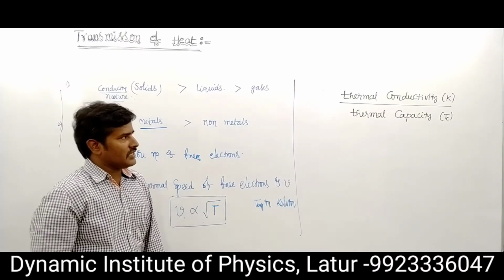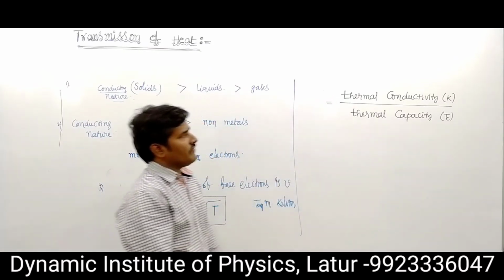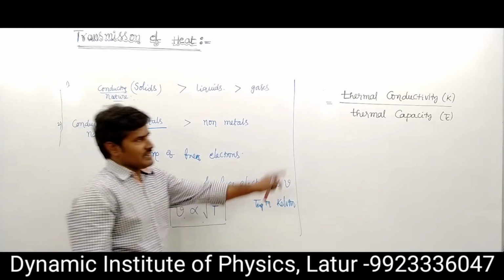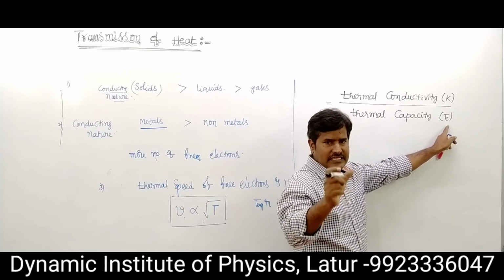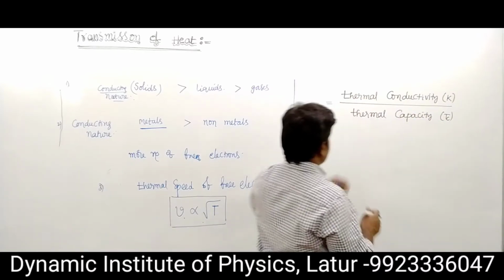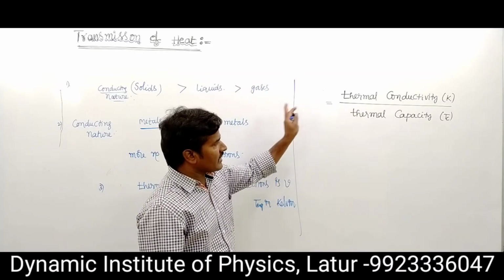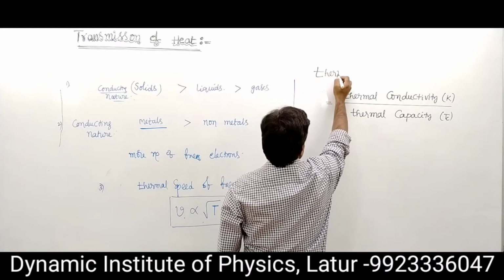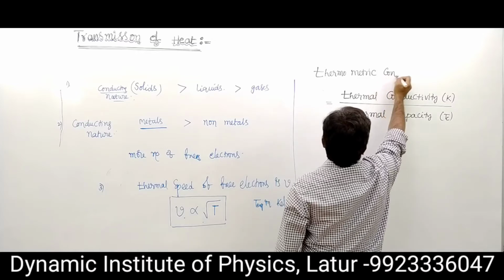The ratio of thermal conductivity and thermal capacity is called thermometric conductivity.